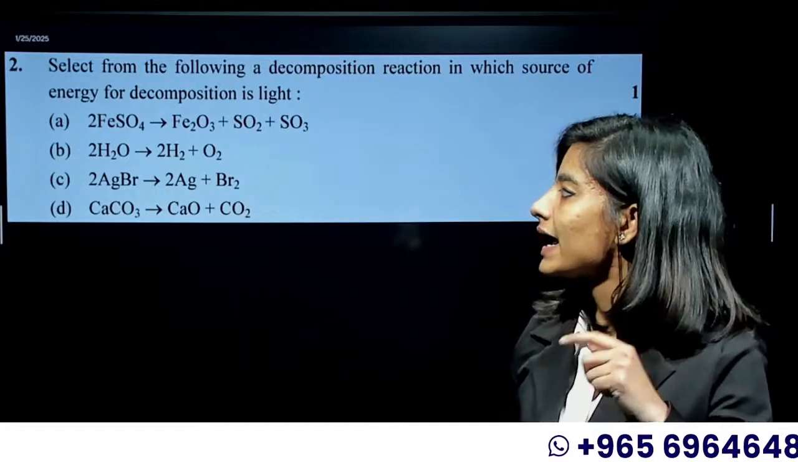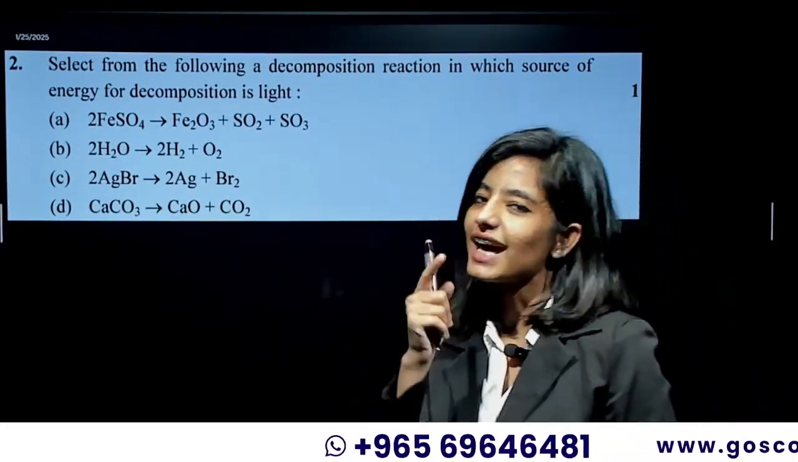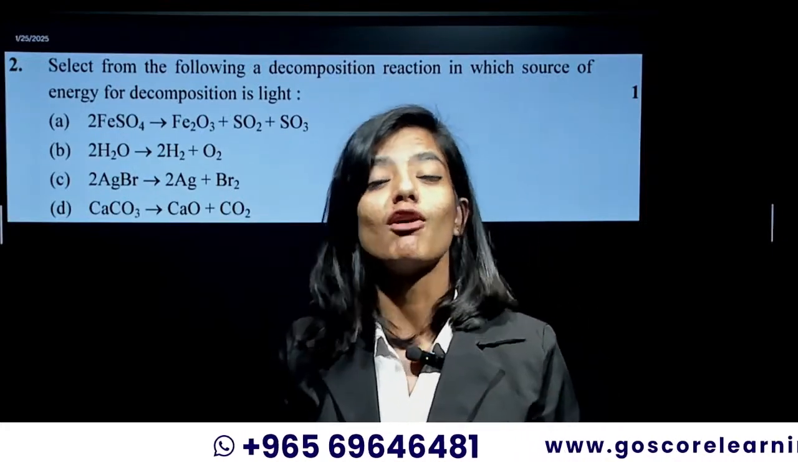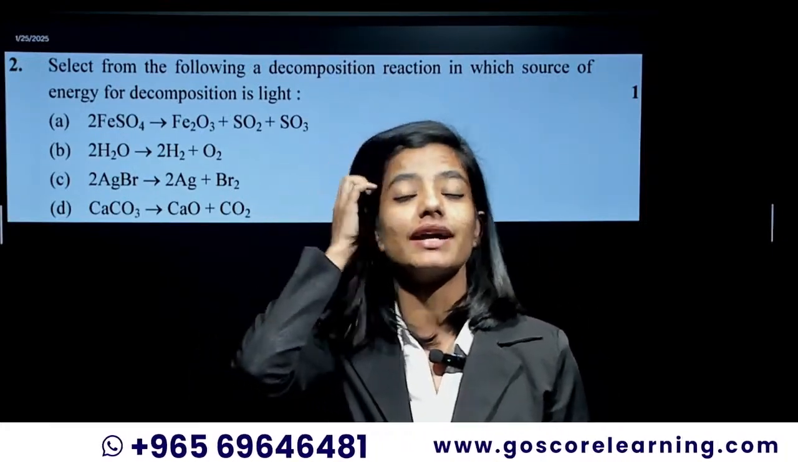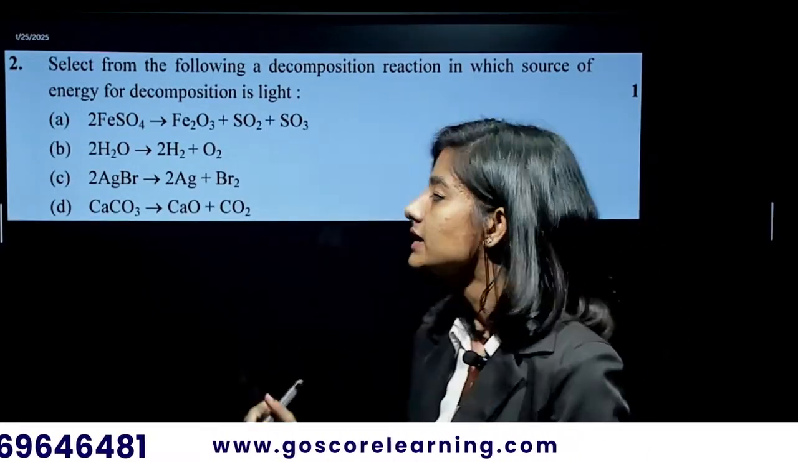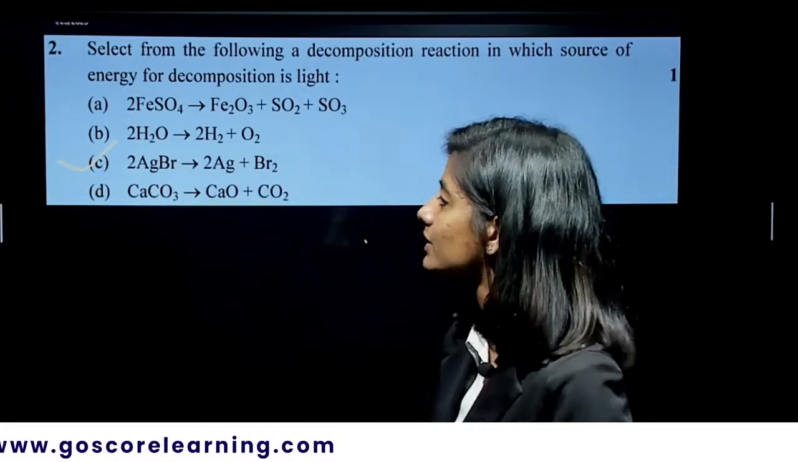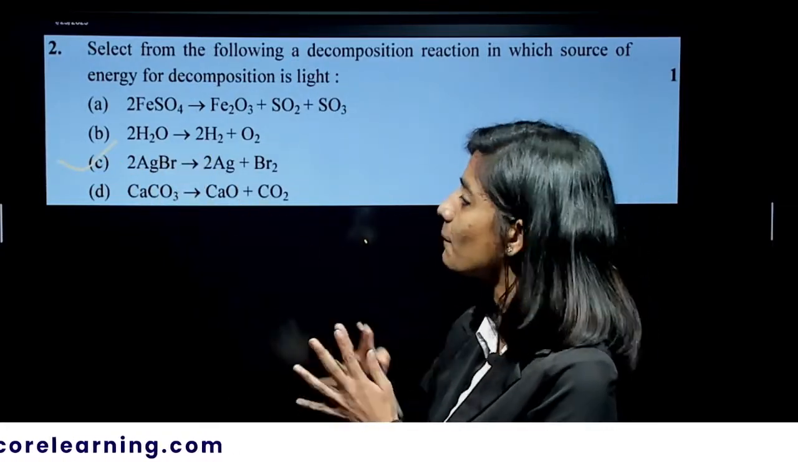Coming into the third one, AgBr is decomposing into silver and the bromine gas. That's an example for the photolytic decomposition. The decomposition takes place by the use of the light. So that is the answer that we have to choose. So that's the second, the option C.